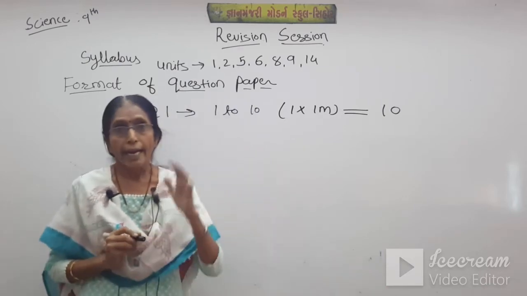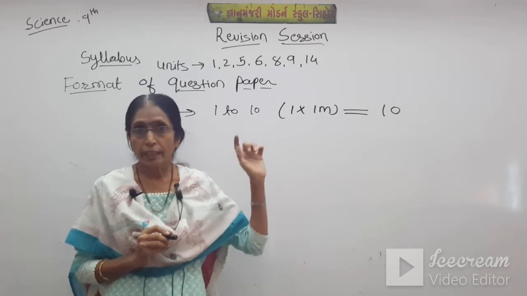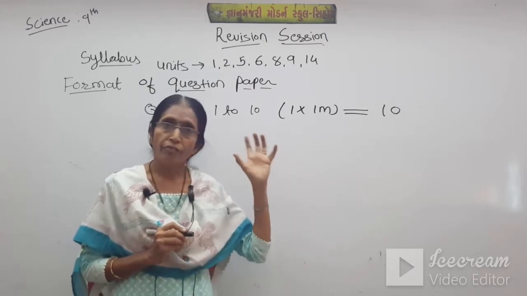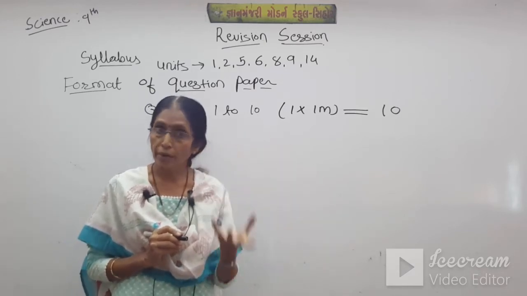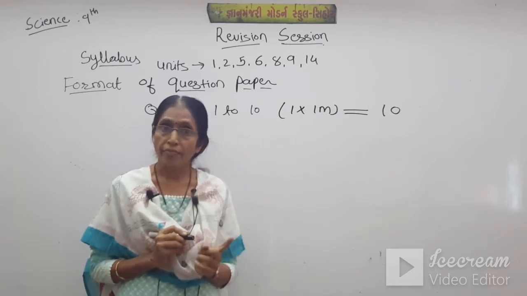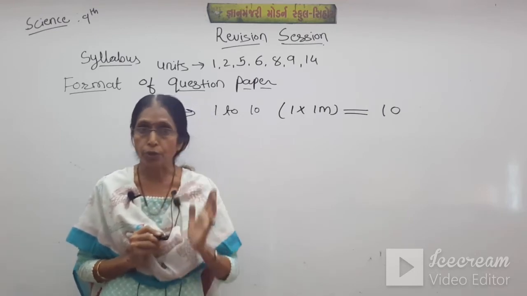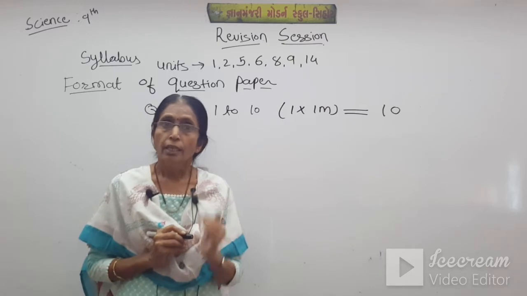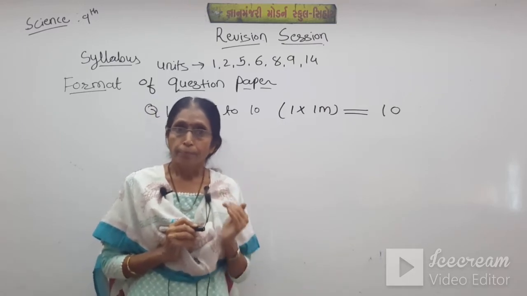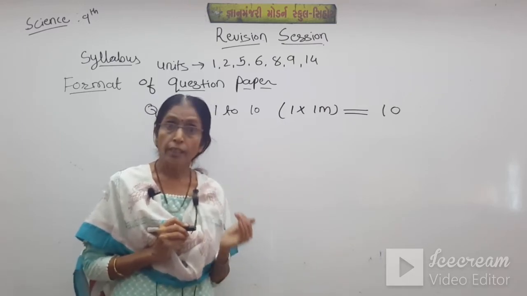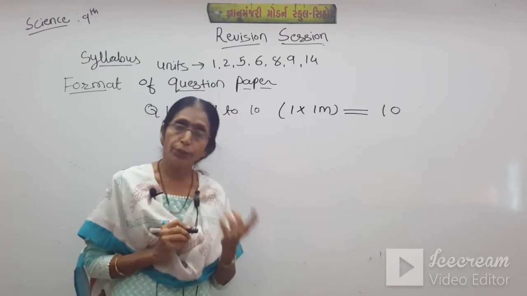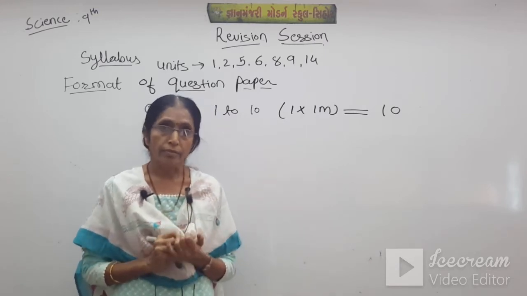Okay students, in this paper there will be 5 MCQs and 5 FB, but these FB are without options. So you have to read the full chapter thoroughly, then only you can answer the questions.